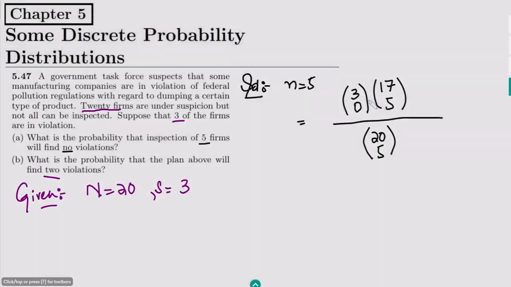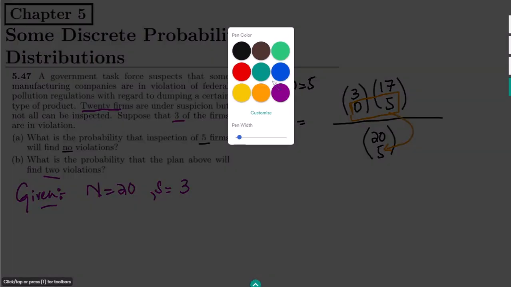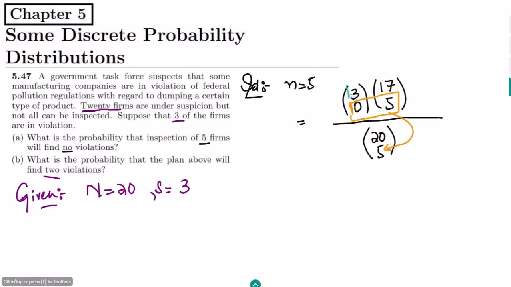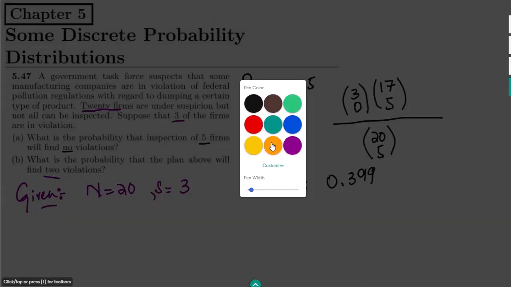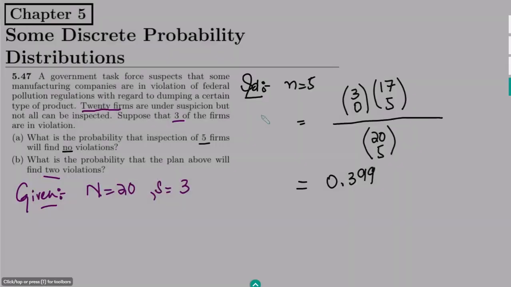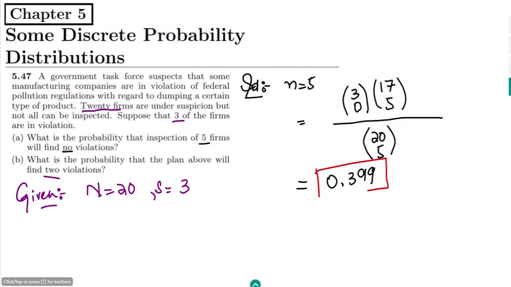We can again very clearly see that 0 plus 5 is 5, and also 3 plus 17 is 20. These should be consistent. So writing them here, we will find the answer: 0.399. That is the solution of part A of my question.